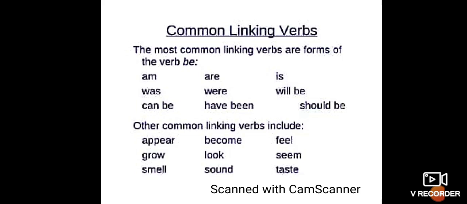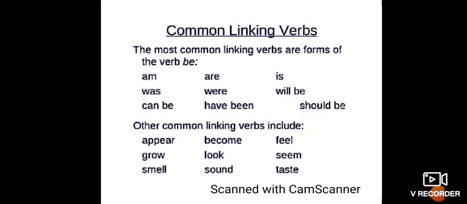Some other linking verbs may also include appear, become, feel, sound, taste, right? So with these types of verbs, like I am talking, what is it doing? Am is linking the subject to the predicate. I was having dinner, right?